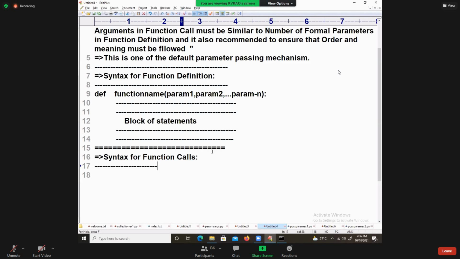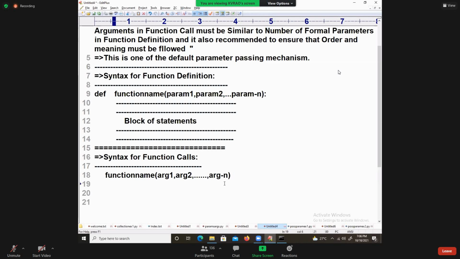Function name, then arg1, arg2, dash, argn. Argument 1, argument 2.